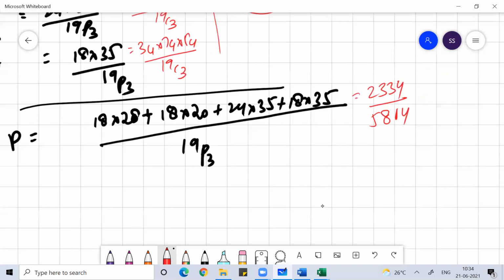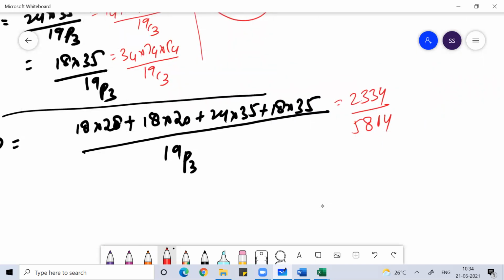You can simplify this. Will it go by 4? No. It will go by 2. This is 1167 divided by 2907.